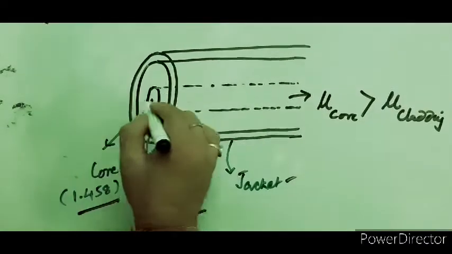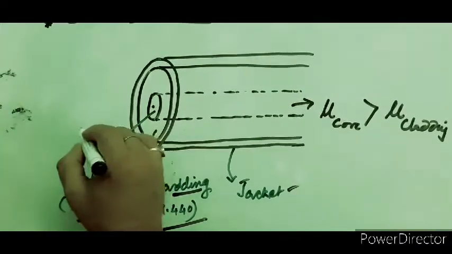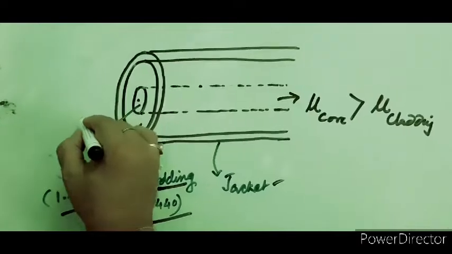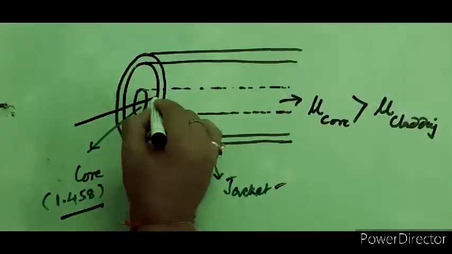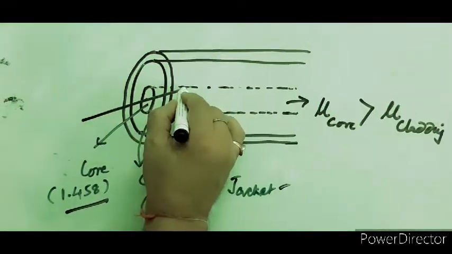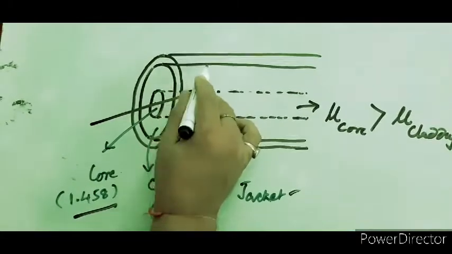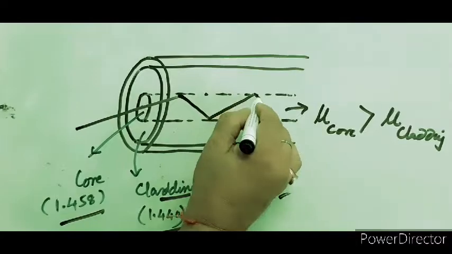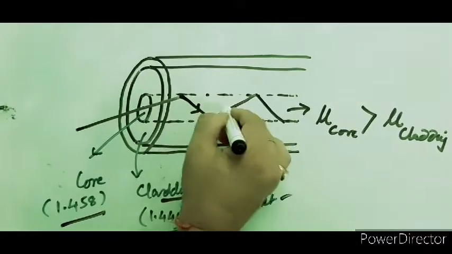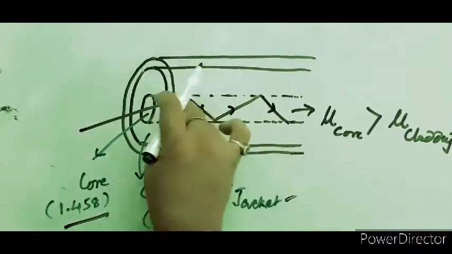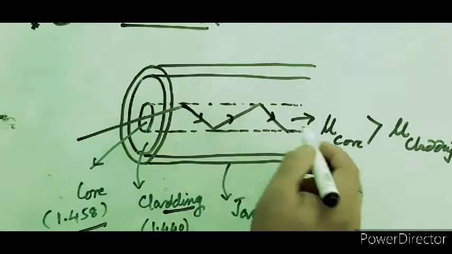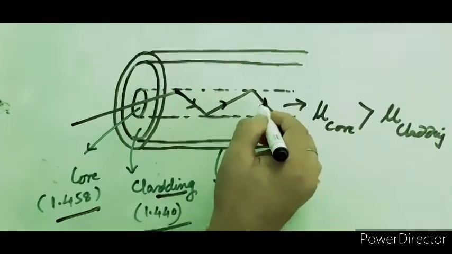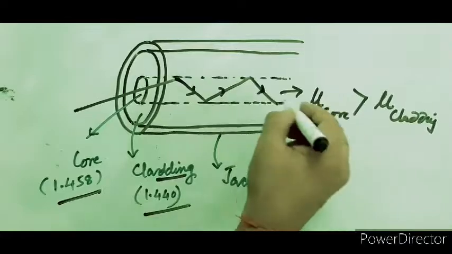So what happens when any signal, electrical signal, enters the core part? It does not cross the cladding, but rather it retraces its path. Total internal reflection occurs. So the total signal remains in the core part, meaning unattenuated. No attenuation, no loss of energy will be there.